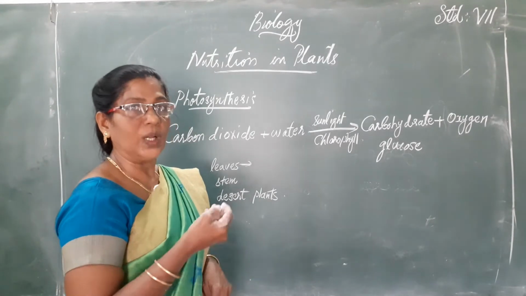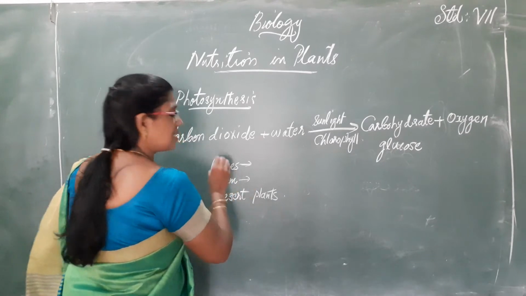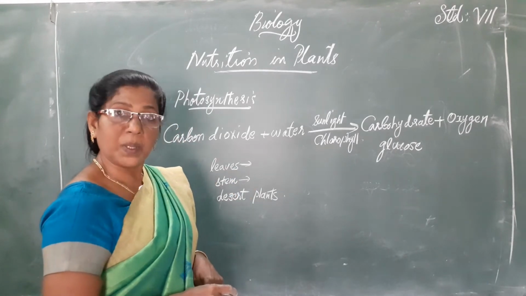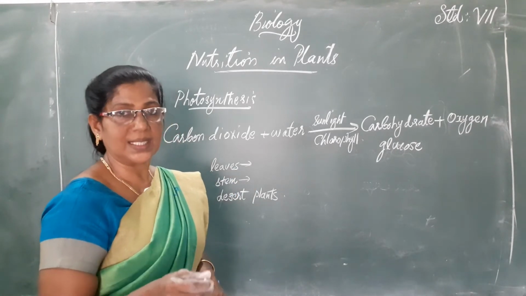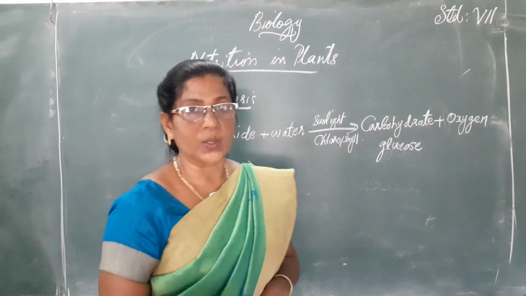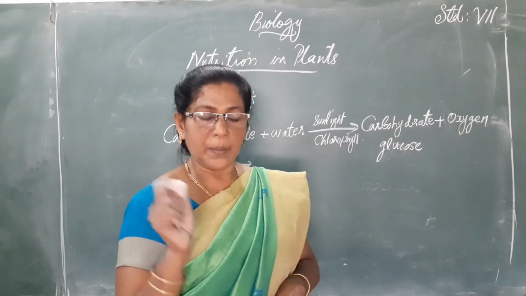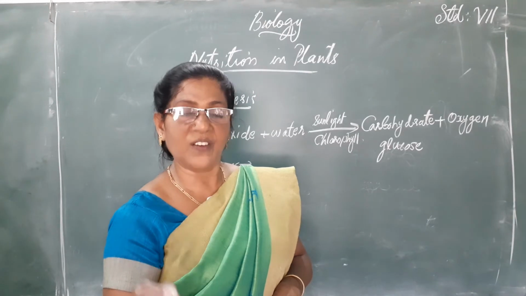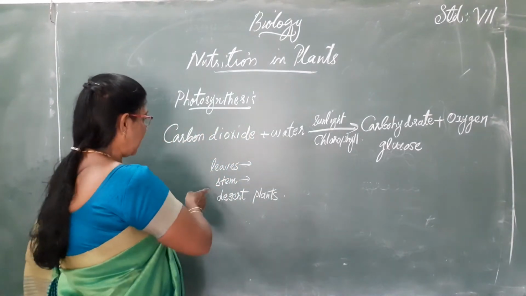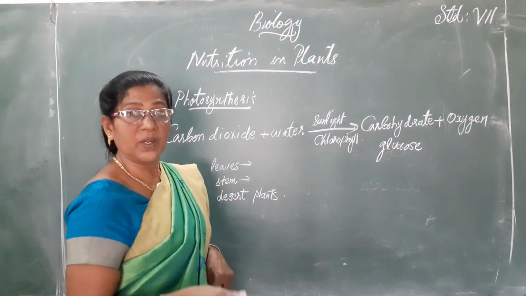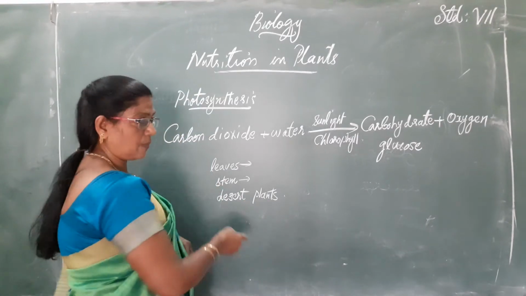In addition to leaves, the green stems of the plants are also capable of photosynthesis. The green color of the plant part is due to the presence of chlorophyll. So, the green stems are also capable of preparing food.